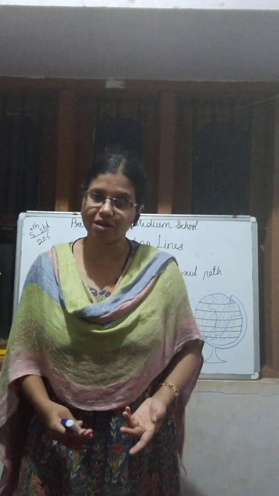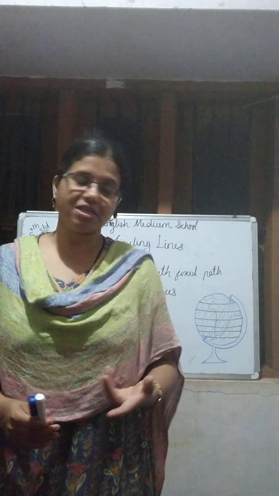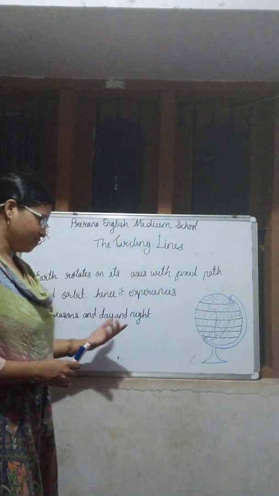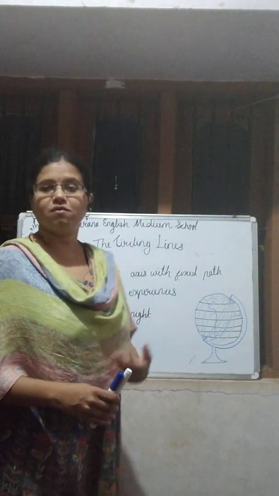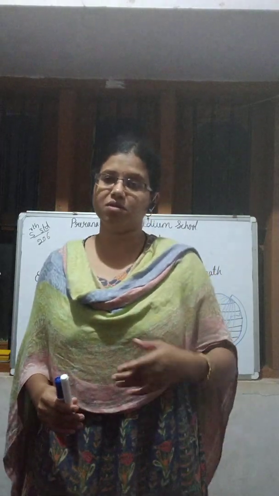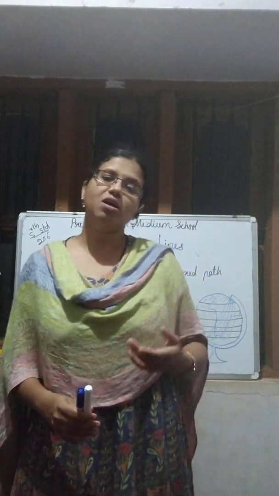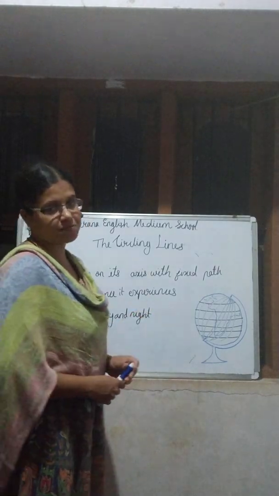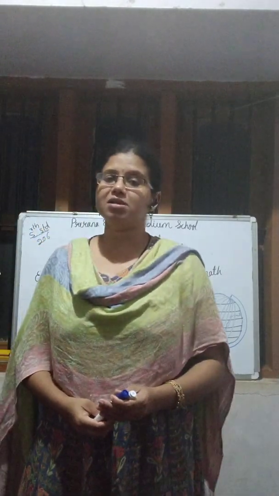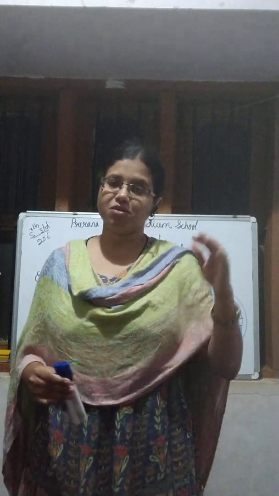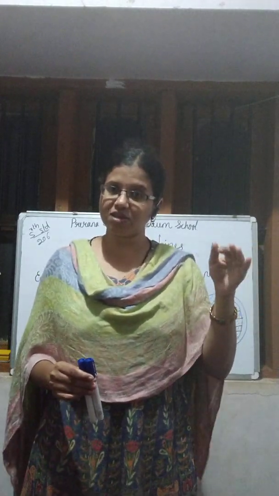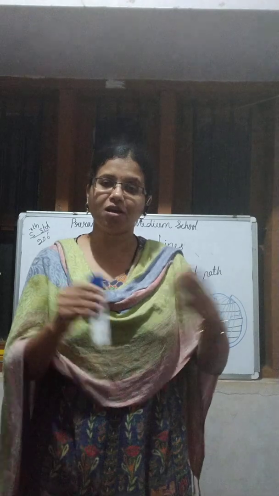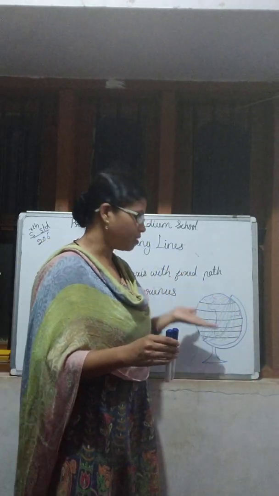When the earth rotates itself, we experience day and night. When it revolves, we experience the different seasons. The effects of the seasons and of day and night are not equal all around the earth.